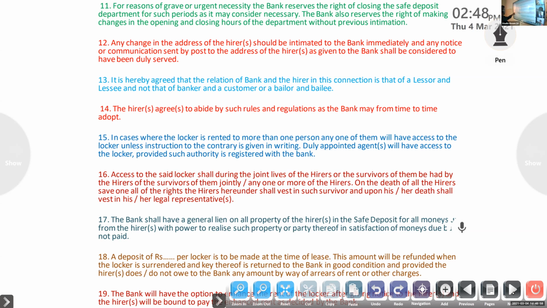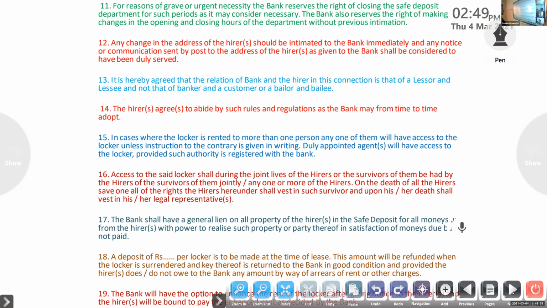Otherwise, anyone can. Next one, access to the locker shall, during the joint lives of the hirers or the survivors of them, be had by the hirers or the survivors of them jointly or any one or more of the hirers. On the death of all the hirers, all of the rights of the hirers hereunder shall vest in such survivors, and upon his death shall vest in his legal representatives. So here it is given that if a death happens of the hirer, the property will go to the legal representative of the deceased nominee.